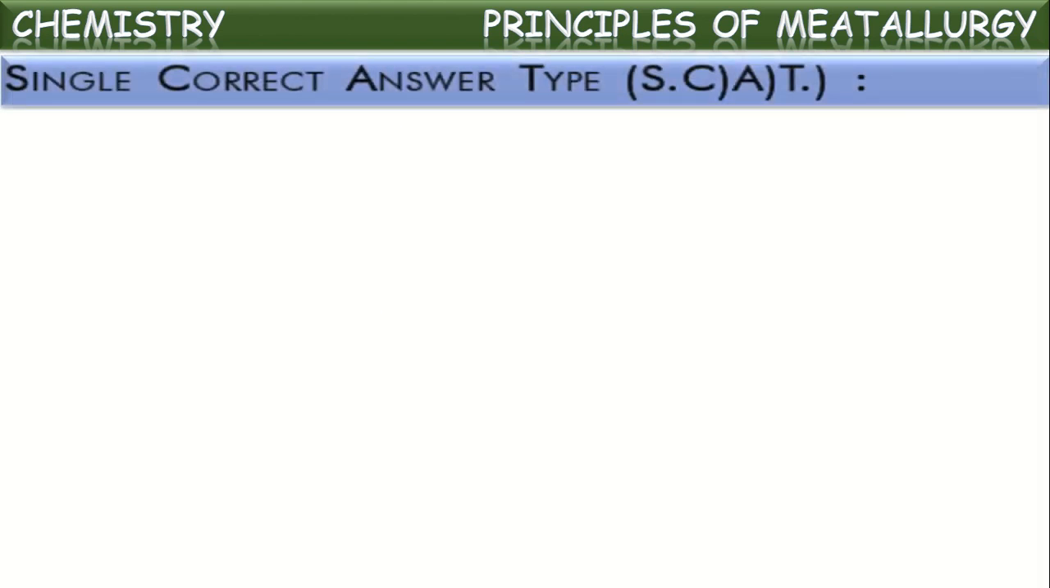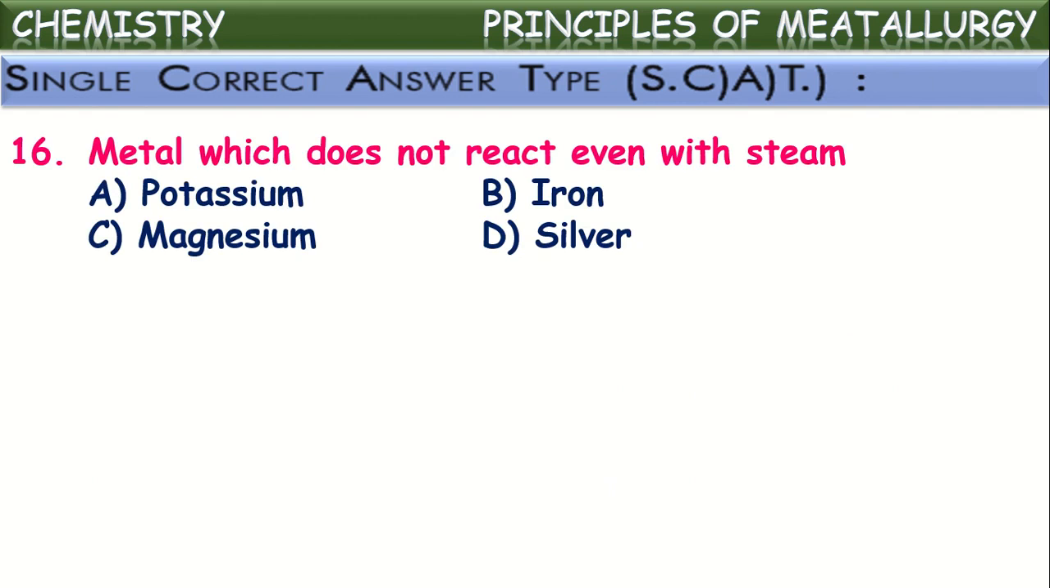Okay, next one. Now let us go through the single correct answer type questions. See the first one among those. Metal which does not react even with steam. So the metals belong to the third category. They are low reactive metal series metals. Even with highly reactive components like steam or acids or bases, they won't react. So one of the metals from that category is given here.